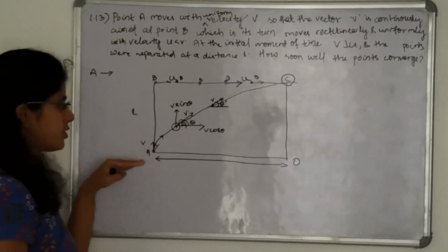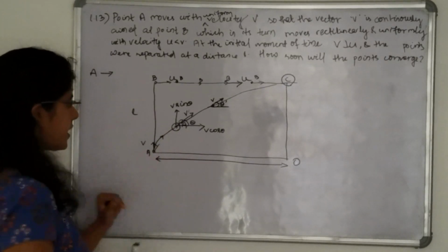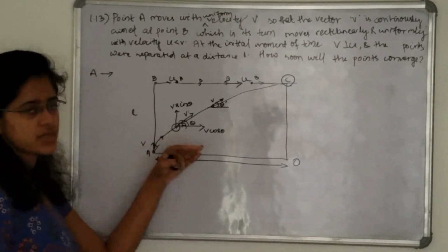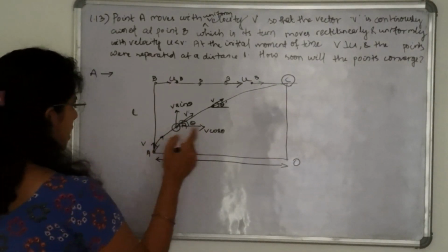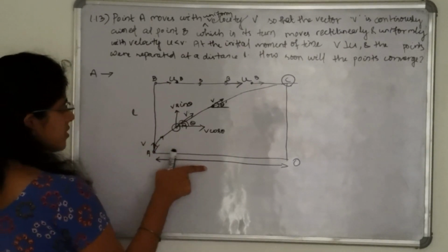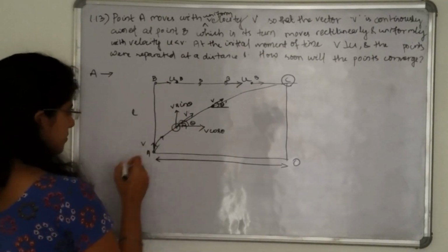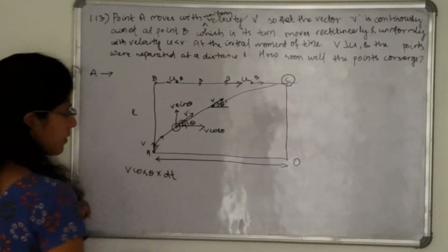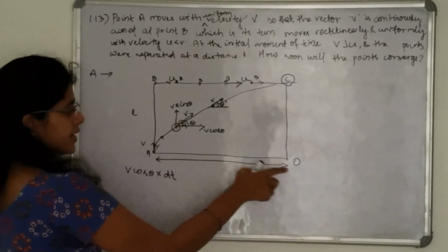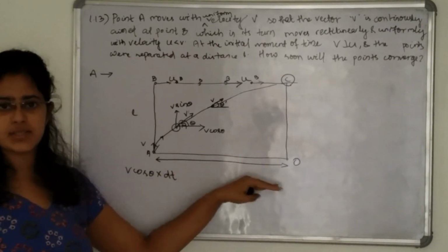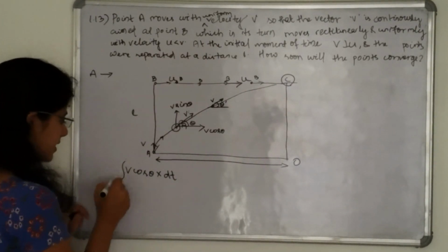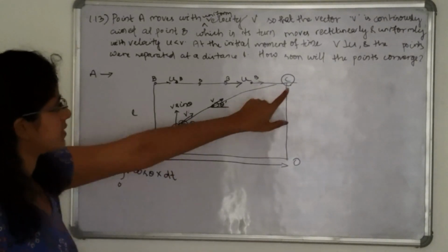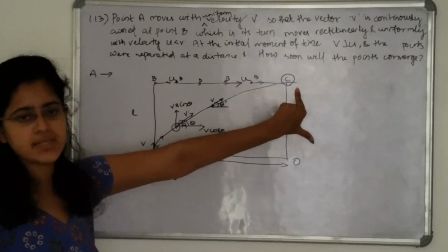After dt time, the horizontal distance covered by point A is v cos theta into dt, since velocity into time is distance. We have to find this total distance, so simply integrate it from 0 to t. Let us take after time t both the points will meet at C.